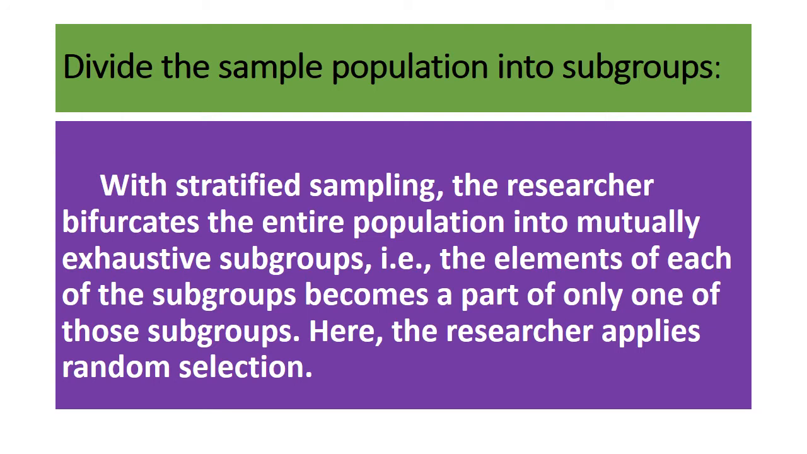So dividing the population into exclusive subgroups is the initial step in non-probability quota sampling. Here the researcher bifurcates the entire population into mutually exclusive subgroups, that is, elements of each of the subgroups become a part of only one of those subgroups, and after that the researcher applies random selection.